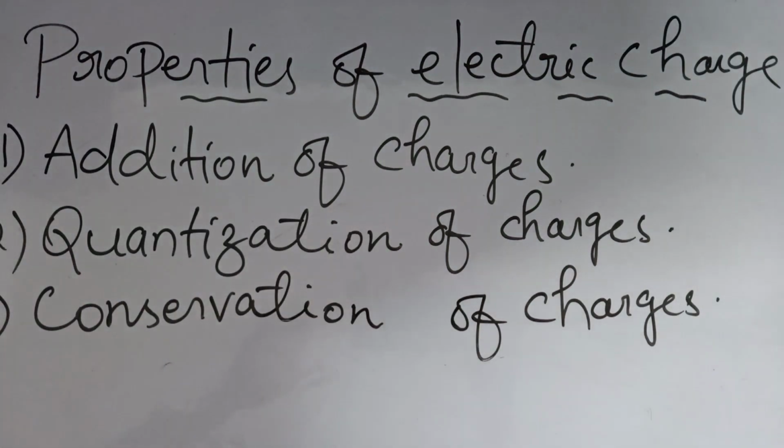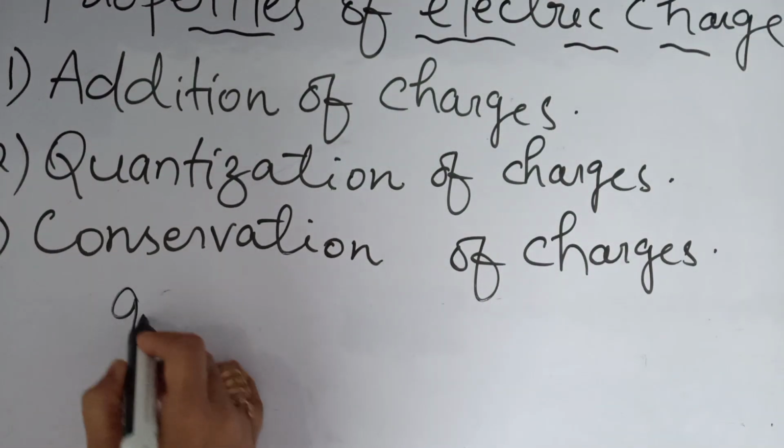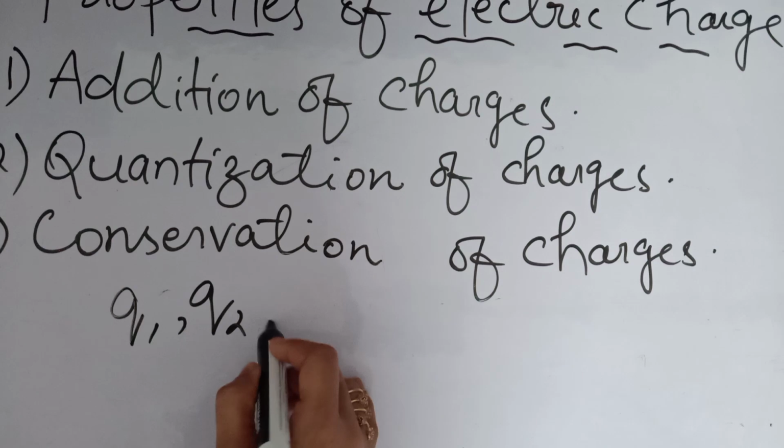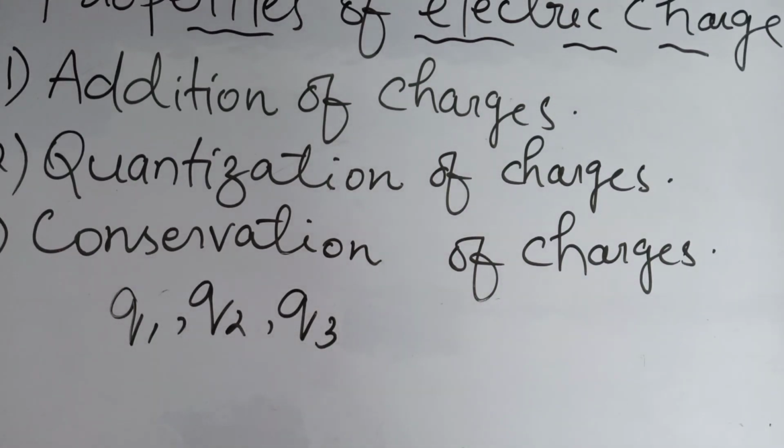Suppose we have three charges Q1, Q2 and Q3. Any number of charges we can take. Then how can we find the total charge of the system? Here is a system containing three charges, and we have to find its total charge.